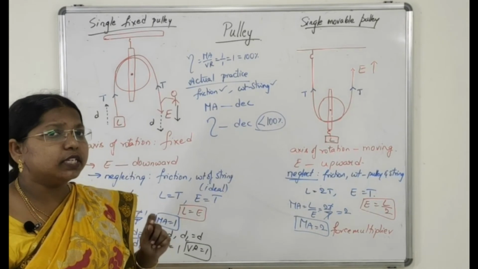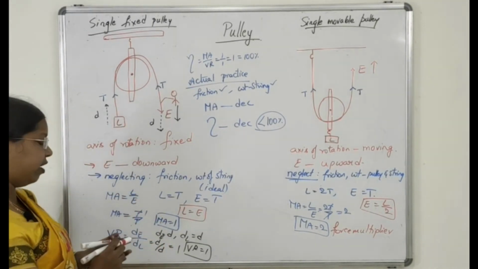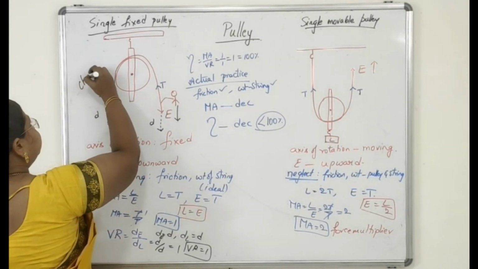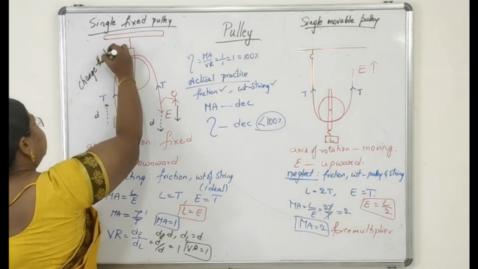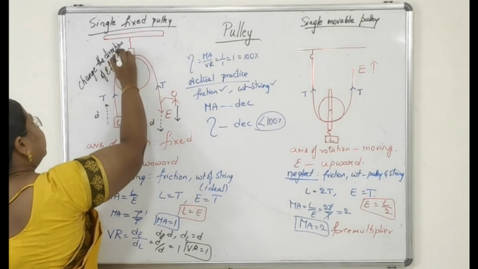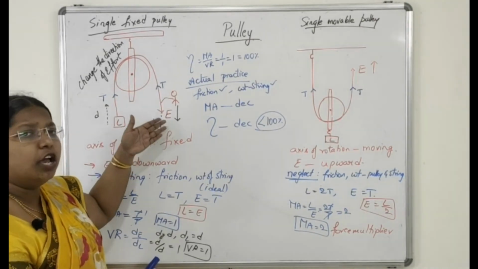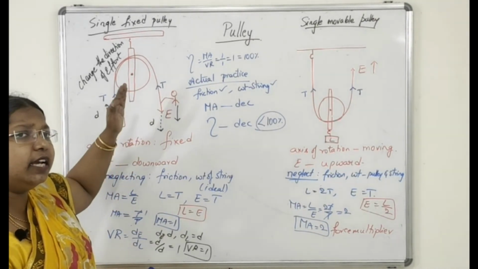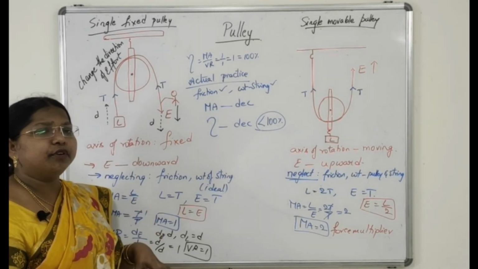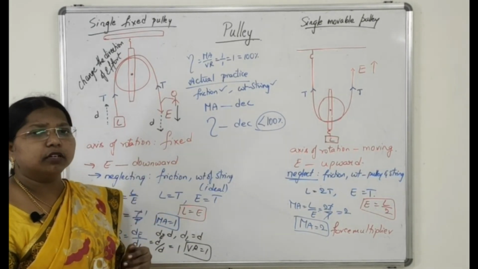The purpose of using a single fixed pulley is to change the direction of effort, in a convenient direction. It is the convenient downward direction. Why downward? Because it is convenient for us, and also our own body weight will act along with the effort.